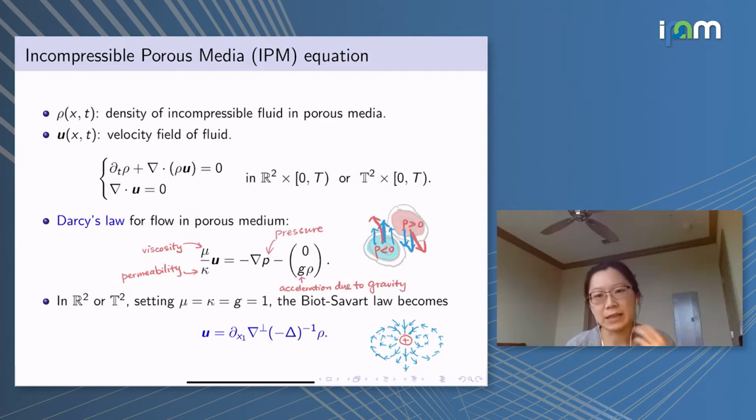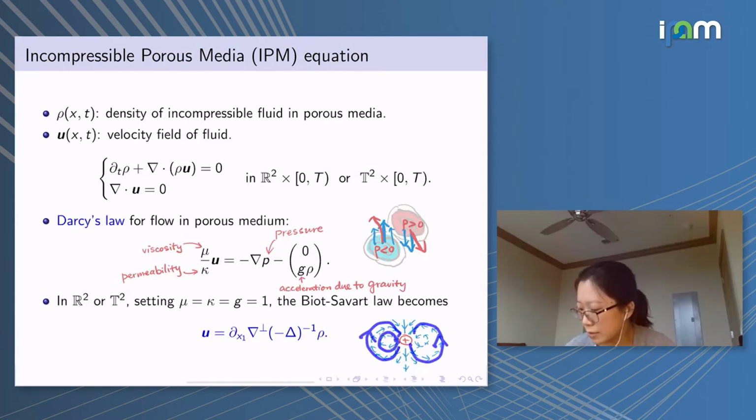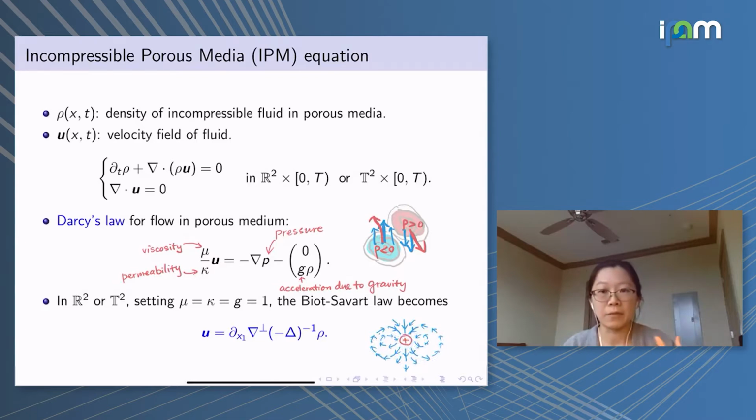So just to make it easier to intuitively understand what's happening, if we are having just a positive delta function hanging in there, then the velocity field that it creates is an incompressible velocity field. So it's in this direction, it's downwards and downwards. However, due to the incompressibility, the other streamlines are circles that are passing through this delta function. And then the closer the distance is to this delta function, the stronger the velocity is. Okay, so this is intuitively what the Biot-Savart law looks like.